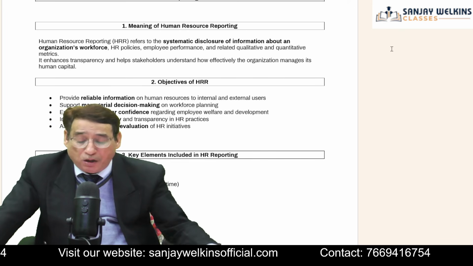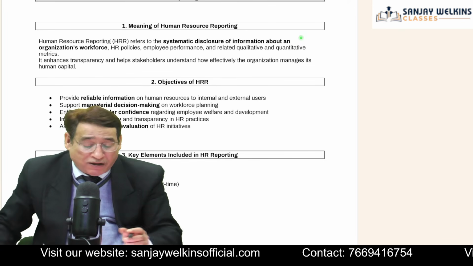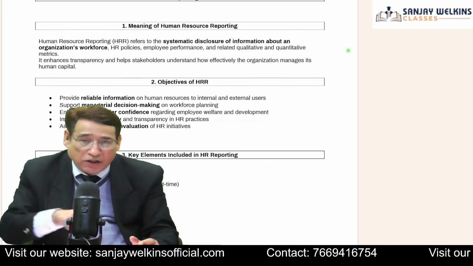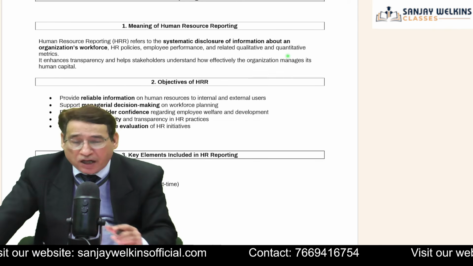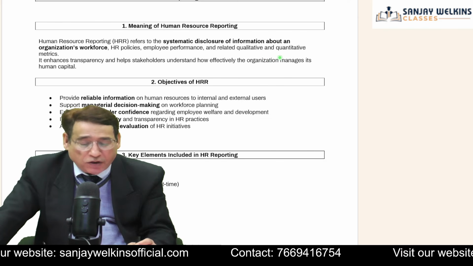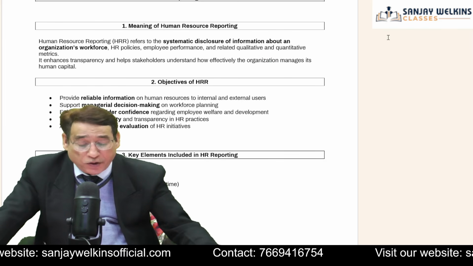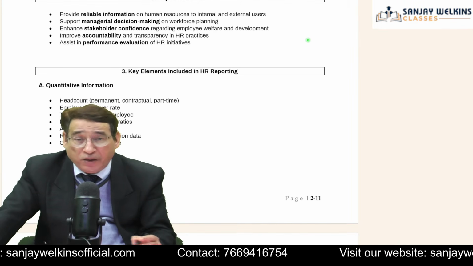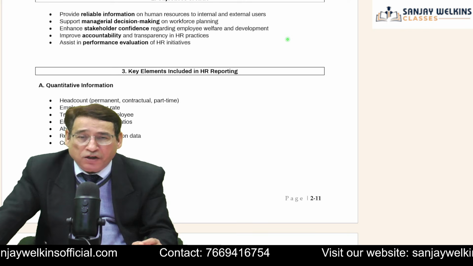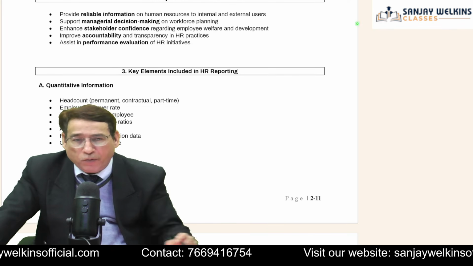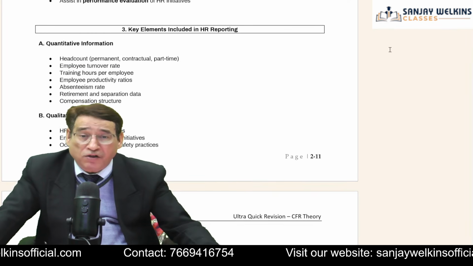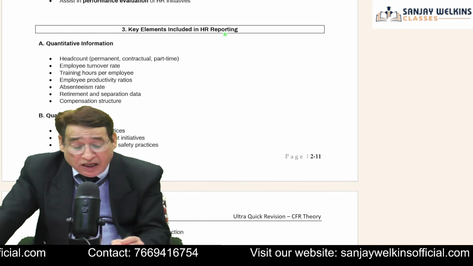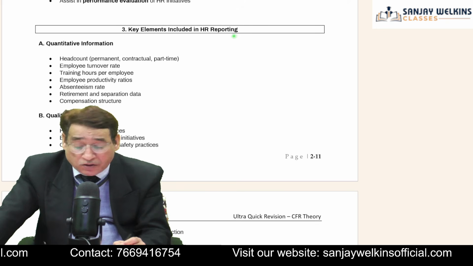Indirectly, human resource reporting simply means how the company is utilizing its workforce and what the company is doing for the workers. What are your criteria to evaluate the performance of the workers? This is what we mean by human resource reporting. And nowadays, big entities like Infosys, Bharat Heavy Electricals Limited, Tata, SAIL, Steel Authority of India, are coming out with such reports. If you scan their financial statements, you will find several reports attached to them.